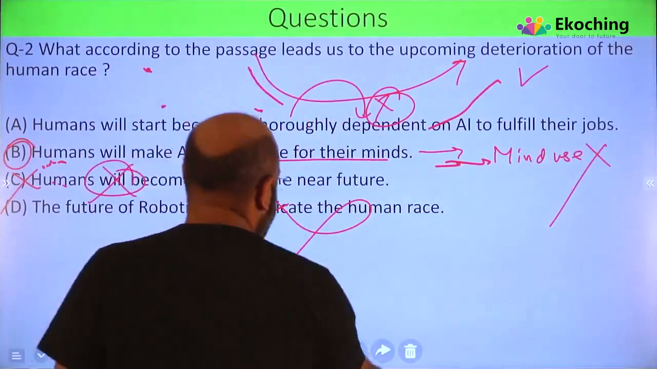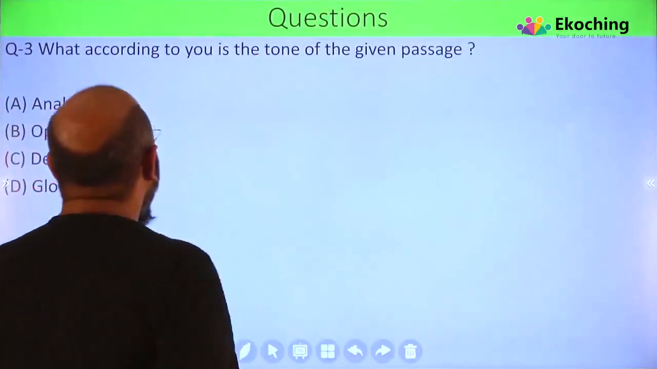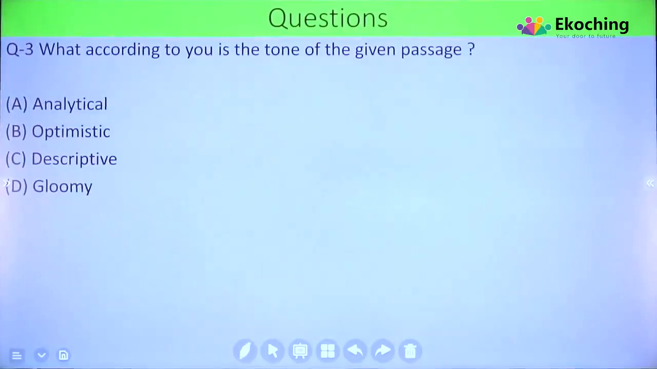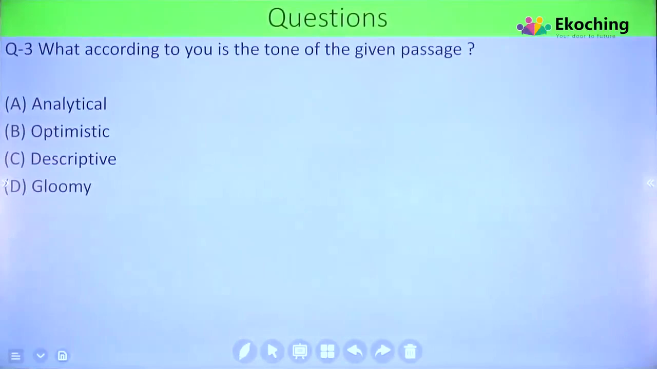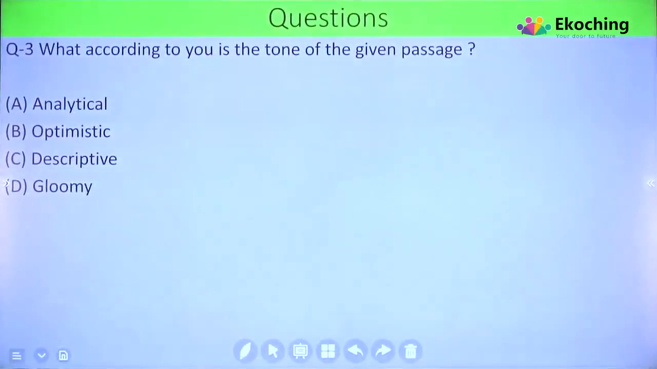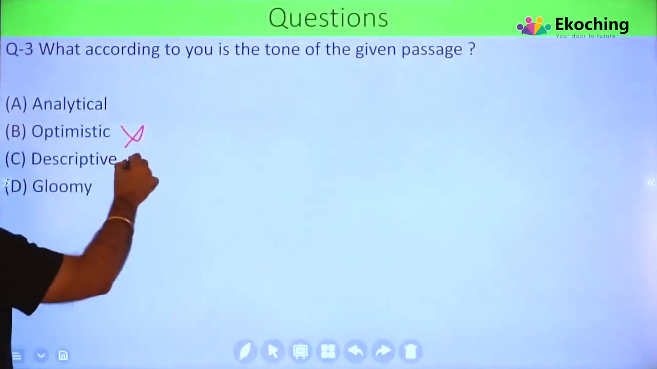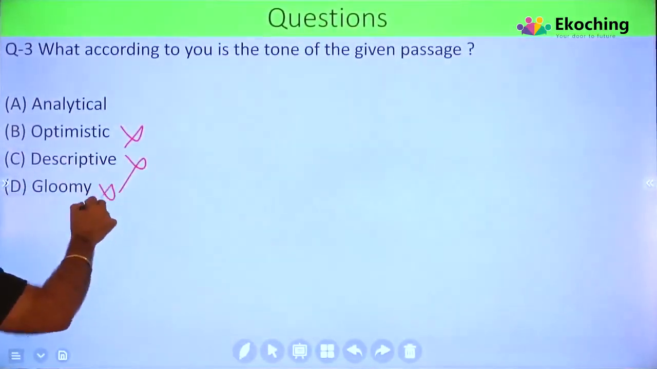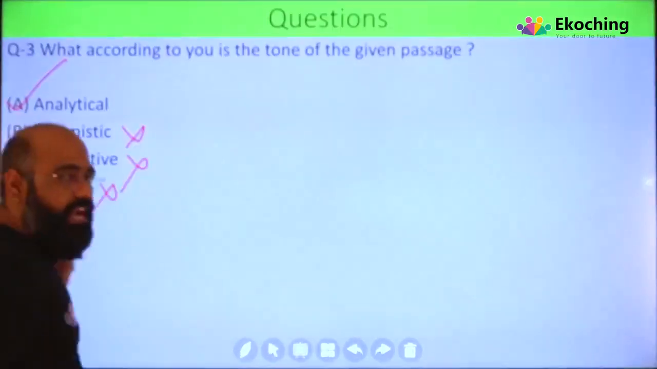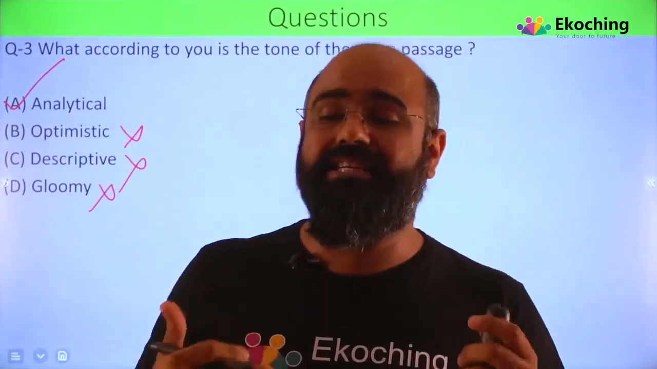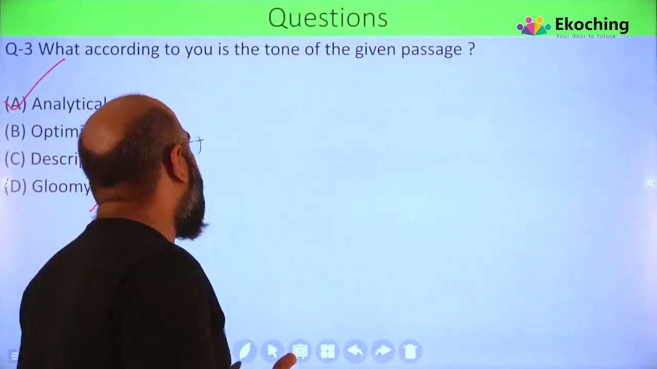Okay, let's move to the next. What according to you is the tone of the given passage? Guys, now it is very easy for you to decipher what exactly the tone is. मैंने काफी कुछ बता दिया है. The tone is not necessarily optimistic, obviously. It is not descriptive, no gray area, it's analytical. They are talking about the pros and cons. Analysis कर रहा है, इससे क्या क्या चीजें हो सकती हैं, क्या क्या जगह इफेक्ट पड़ सकता है.